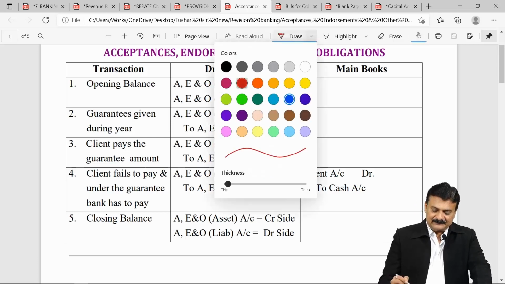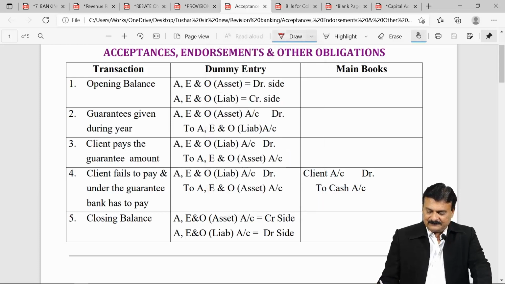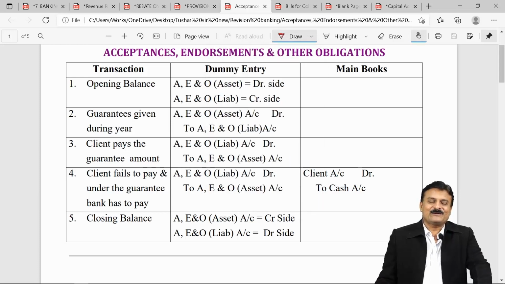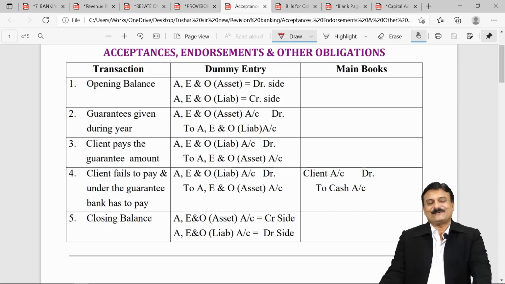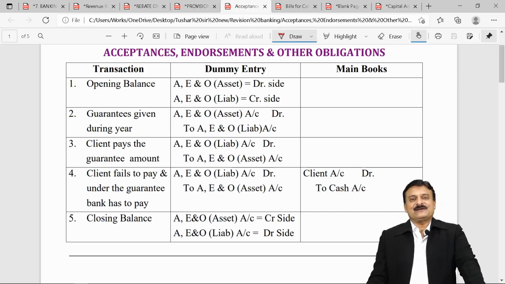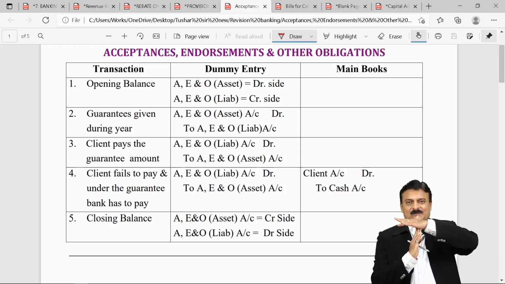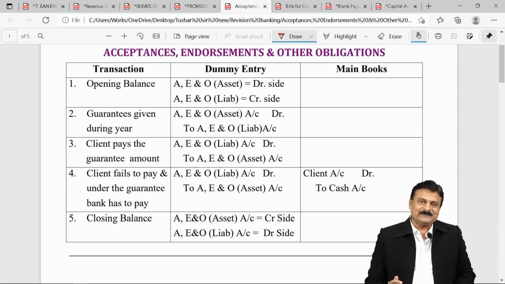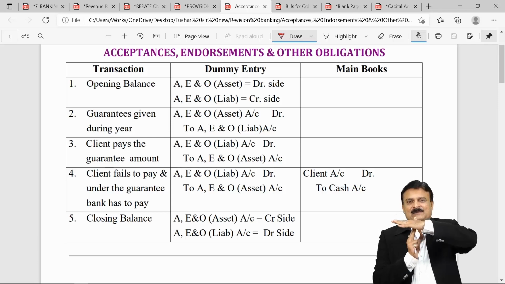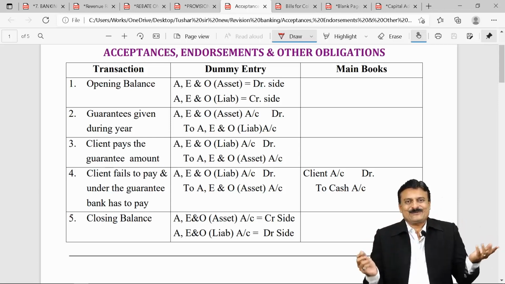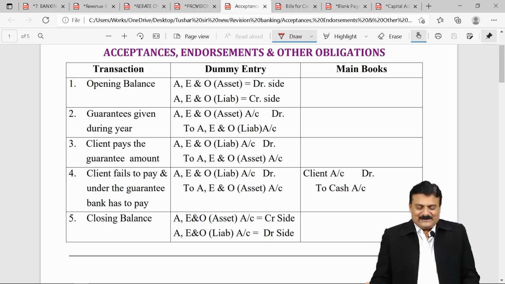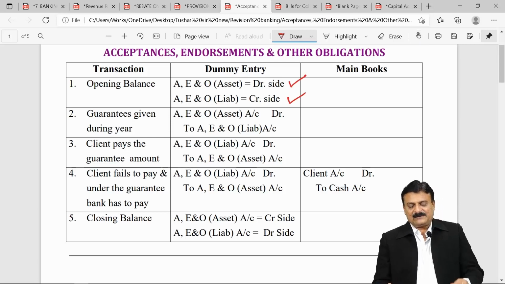Opening balance means those guarantees which were given by your bank last year, but they are maturing in the current year. So they will definitely appear in A, E, and O asset account, debit side, as balance brought down, and A, E, and O liability, credit side, as by balance brought down. Opening debit balance and opening credit balance. So look at opening balance: A, E, and O asset, debit side; A, E, and O liability, credit side.